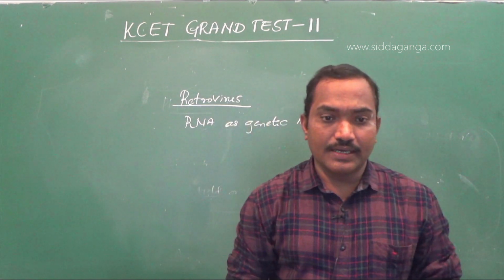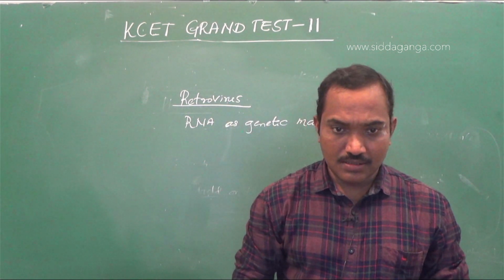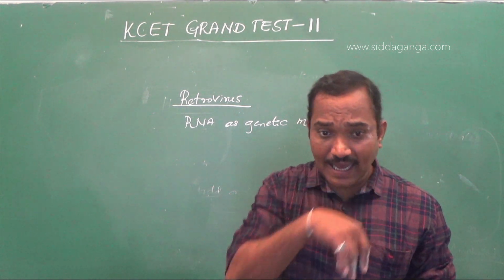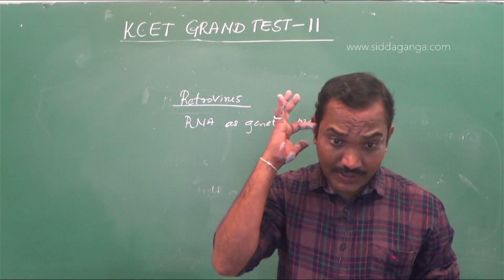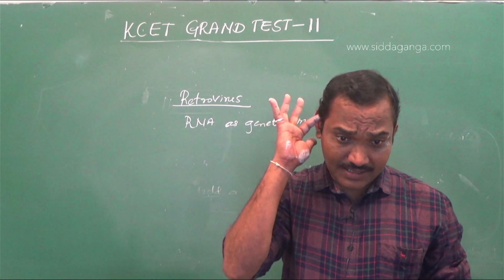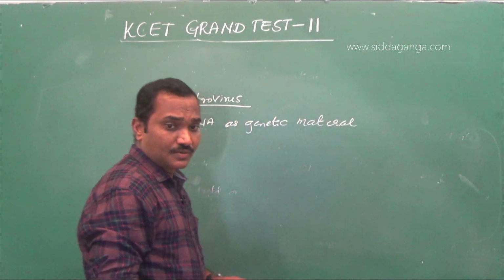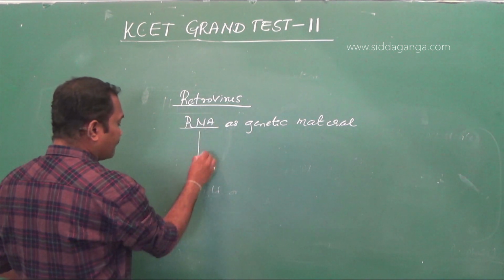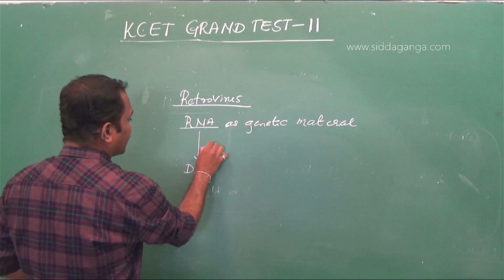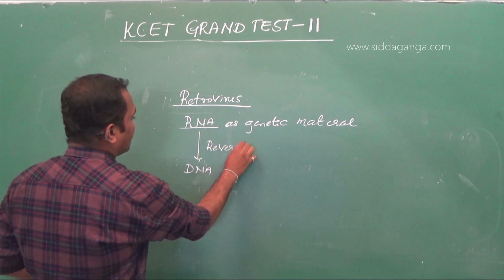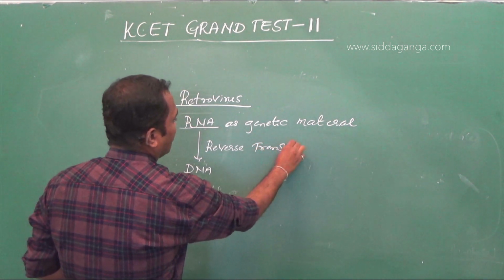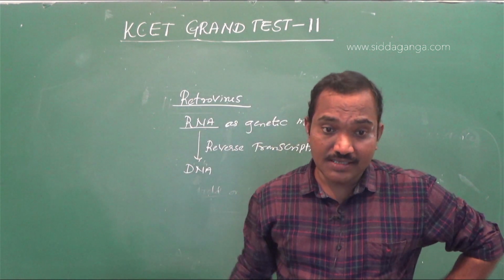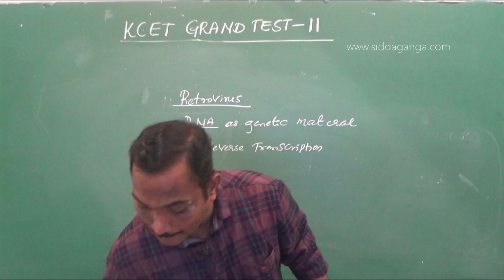So the options you have: a double-stranded RNA virus, a DNA virus that can synthesize RNA during infection, an RNA virus that can synthesize DNA during infection, a single-stranded DNA virus. So all the DNA options are ruled out. RNA is the genetic material, and during infection it produces DNA through reverse transcription. So the option is an RNA virus that can synthesize DNA during infection. That's the right answer.